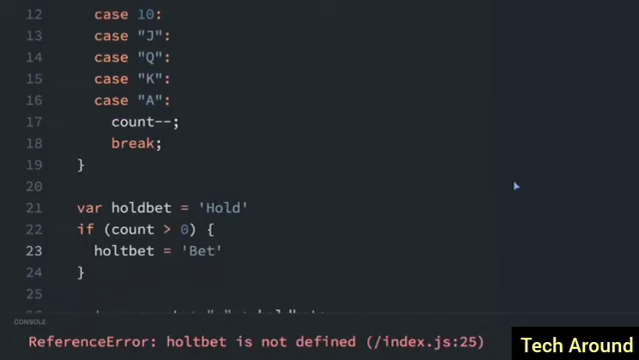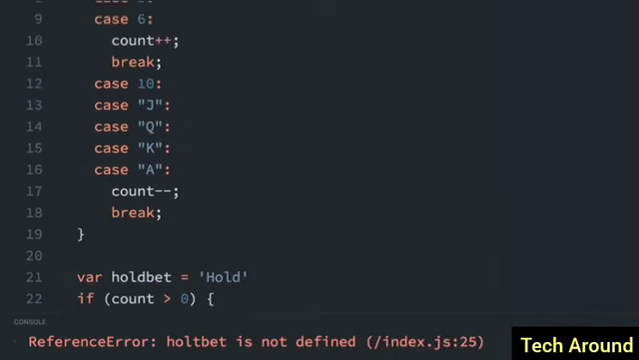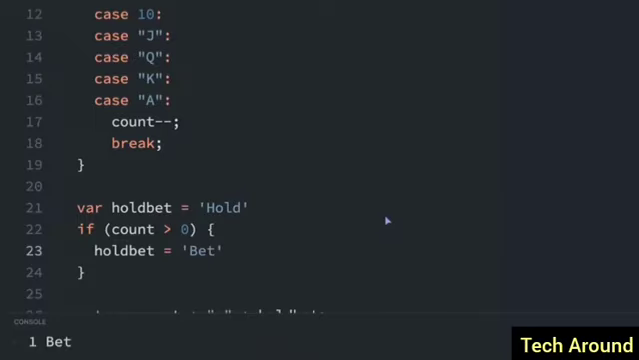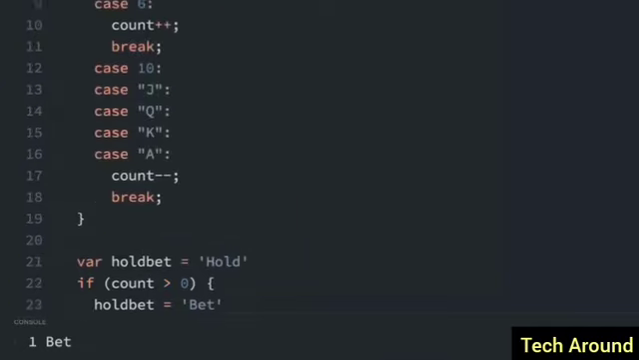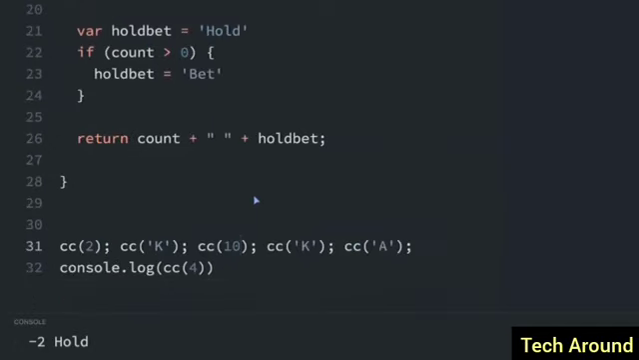Hold bet is not defined. Well, you have it right here. Oh, we spelled that wrong. So instead of halt bet, that should be hold bet. Okay, in this case, we're going to bet because we had a bunch of positive numbers and then negative numbers. But if we change this to K, and we change this to 10, let's see what happens. Now we're going to hold. Okay, it worked.